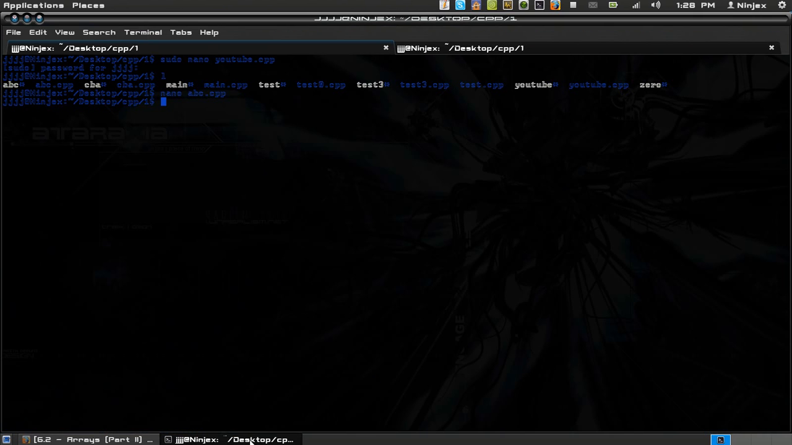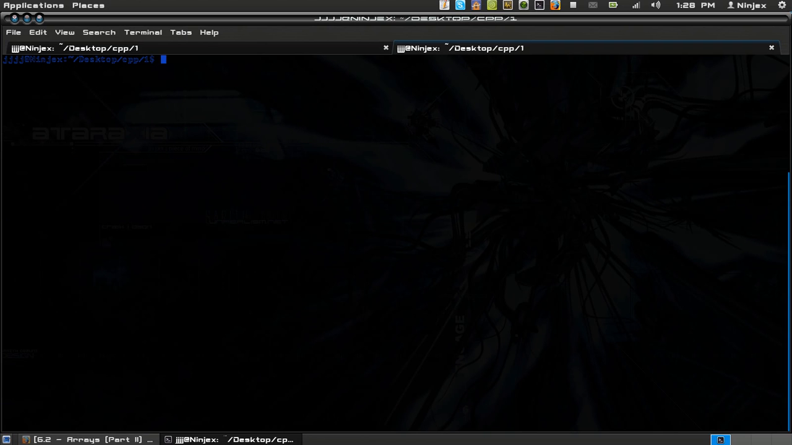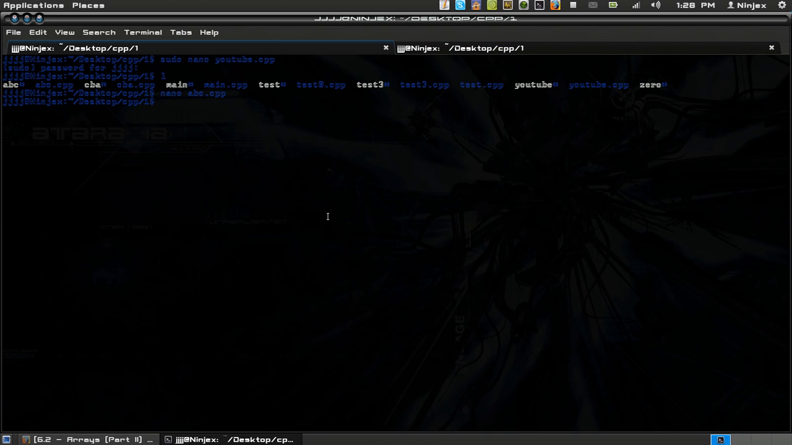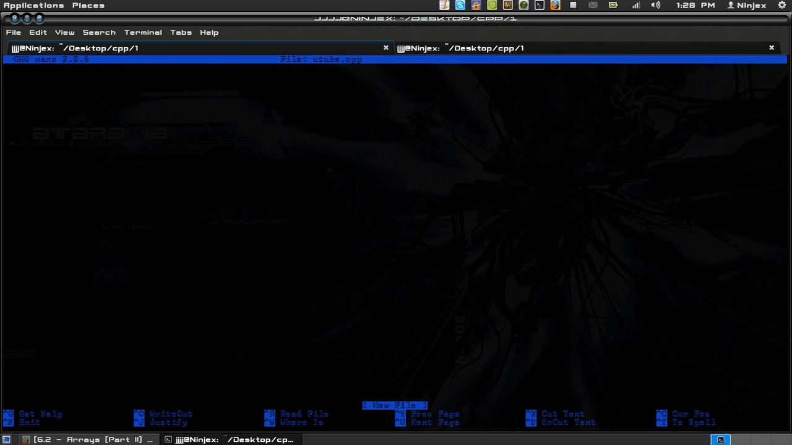But let's go ahead and hop in, open up a terminal, change directories to whatever directory you make your C++ projects in, and I'm going to run sudo nano, and I will call my file youtube.cpp. I get prompted for a password. You should too. Enter it in, unless you're running as root. Not a good idea.